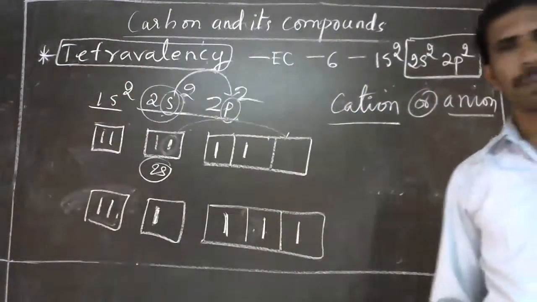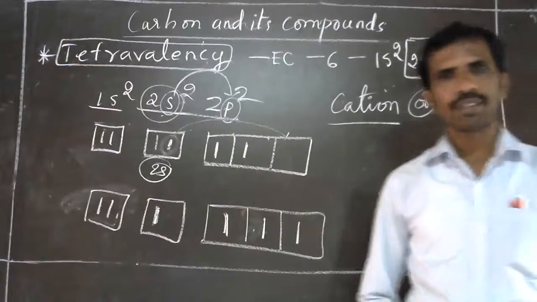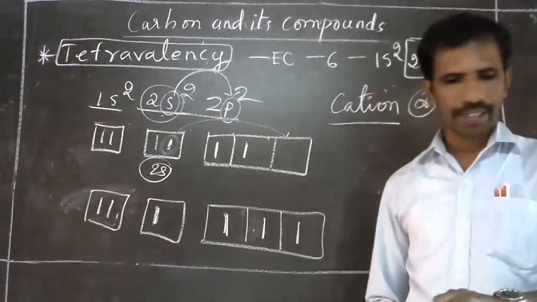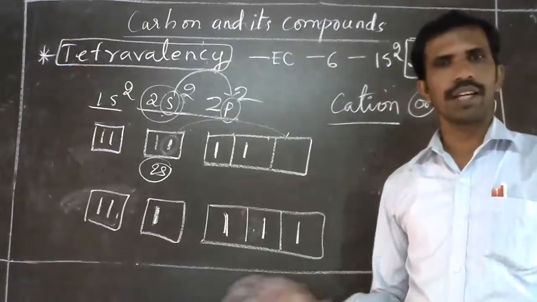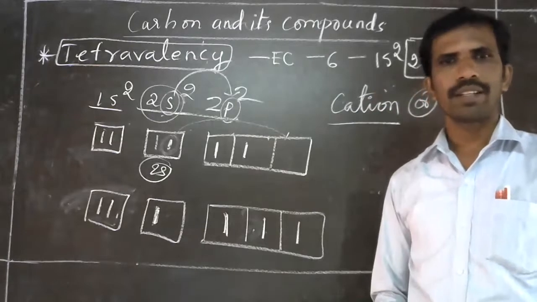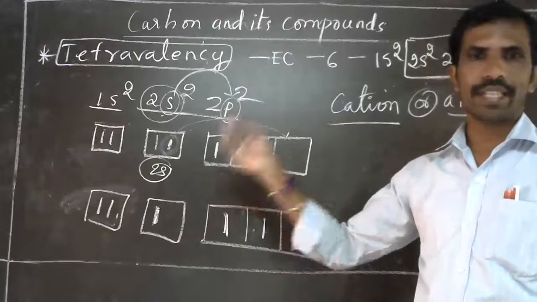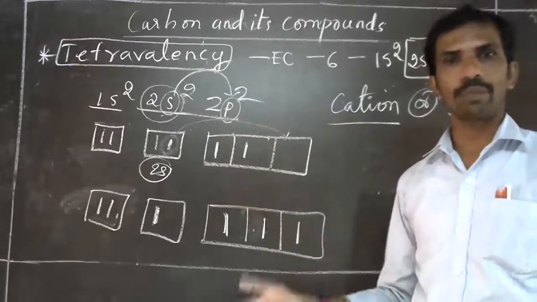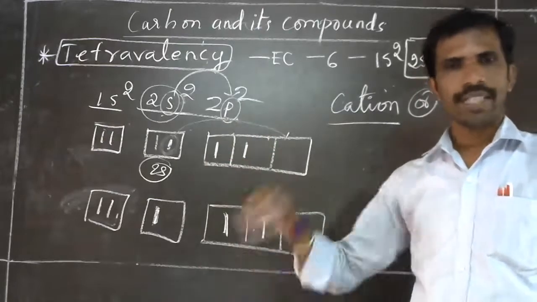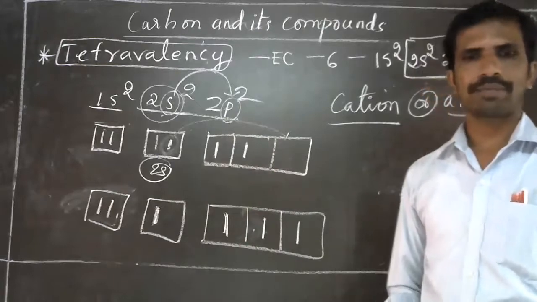One more property is isomerism. Isomerism I will tell you later. We will move to the next concept. I hope you understood the tetravalency. Next we will complete the covalent bond, then we will go for isomerism.